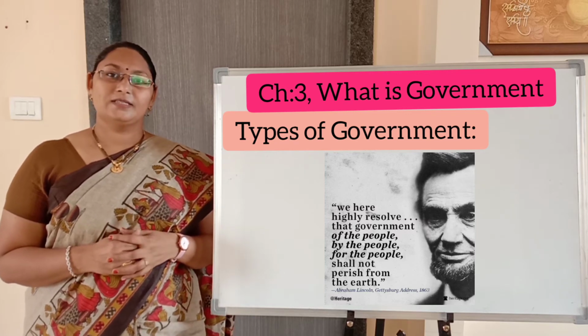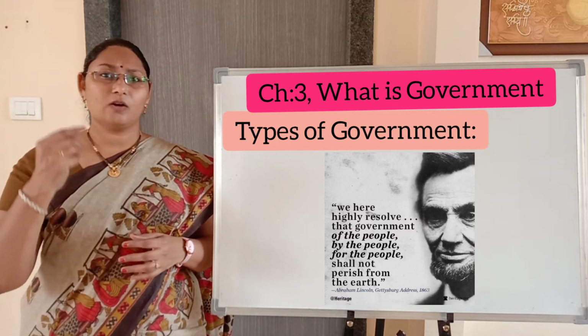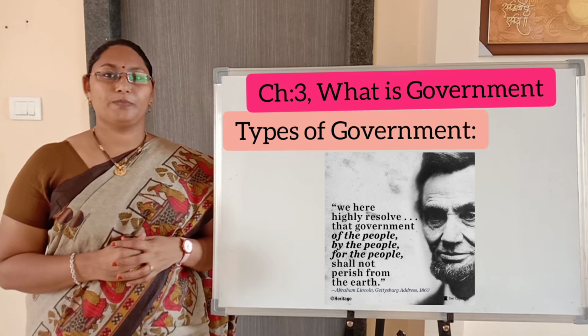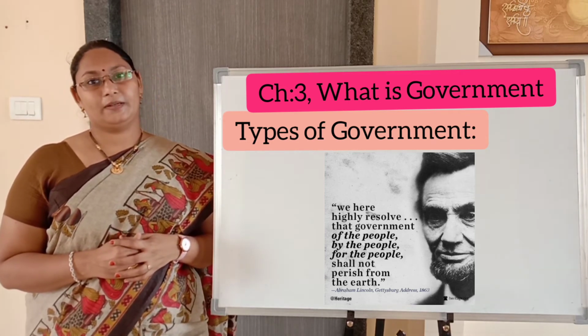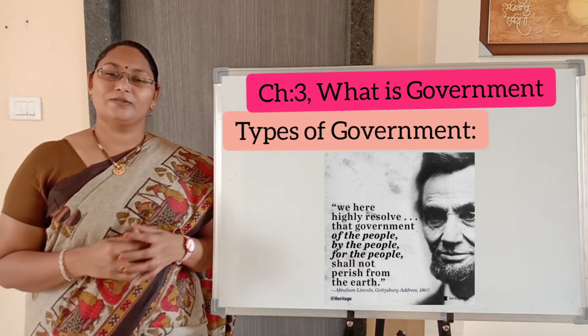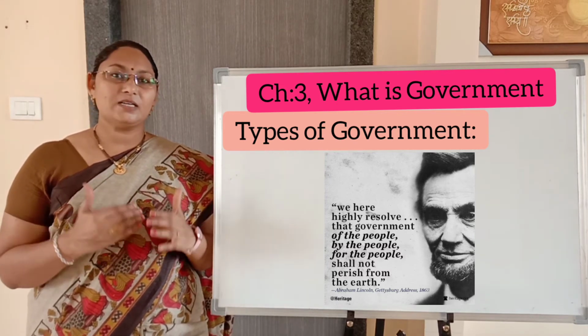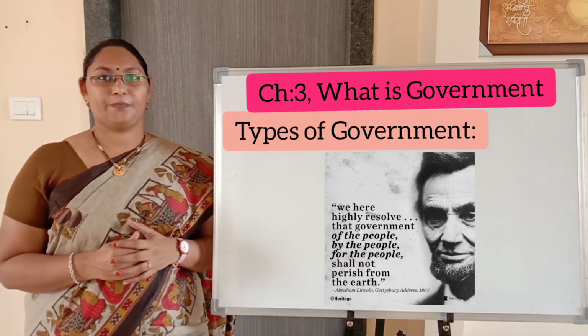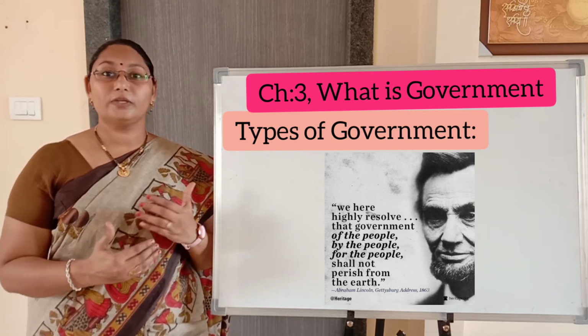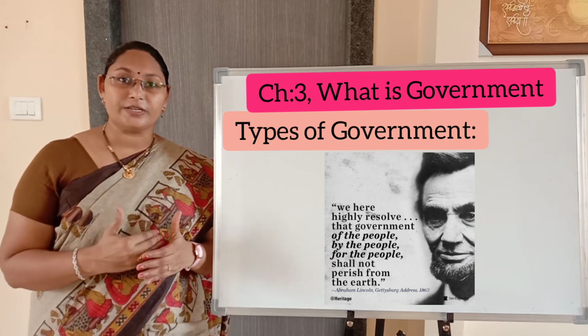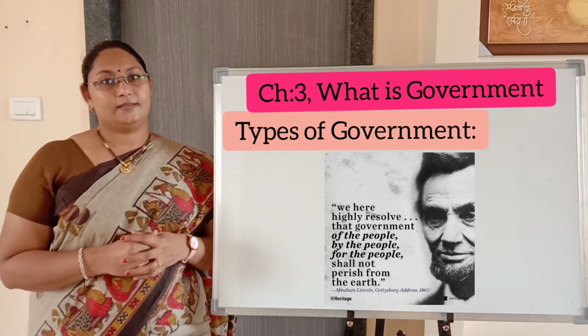Then, we often hear a quotation from Abraham Lincoln, that is, of the people, by the people, for the people. Right, of course, people are the pillars of democratic government and they participate actively in the formation of the government in democratic countries. Yes.